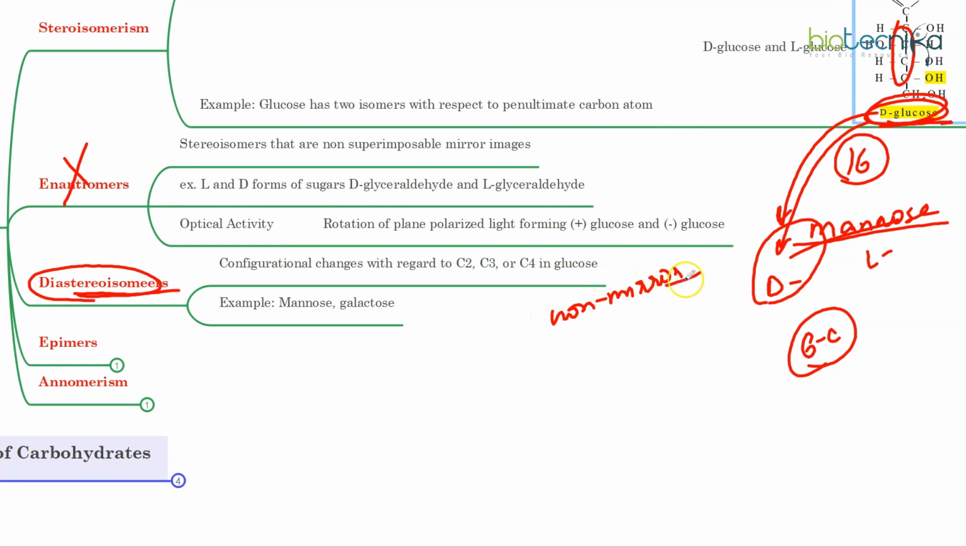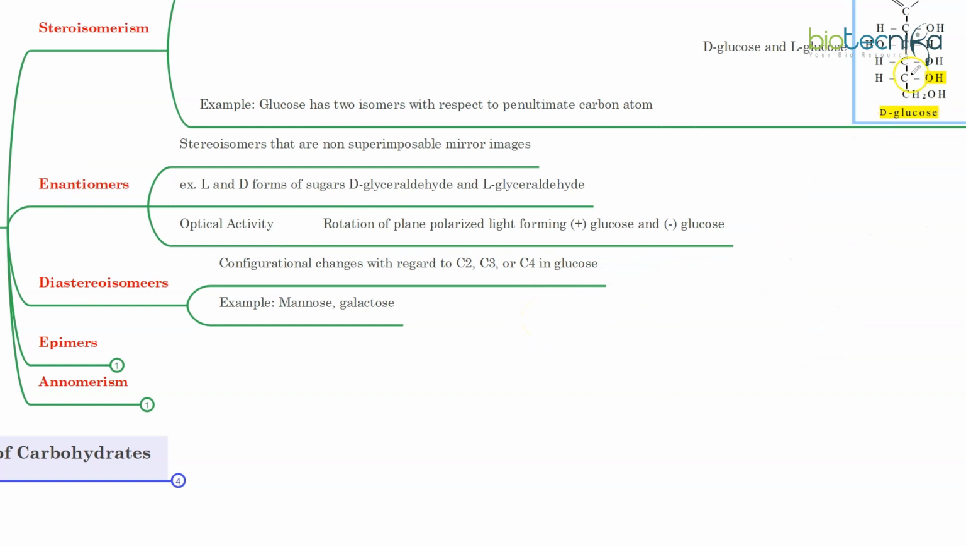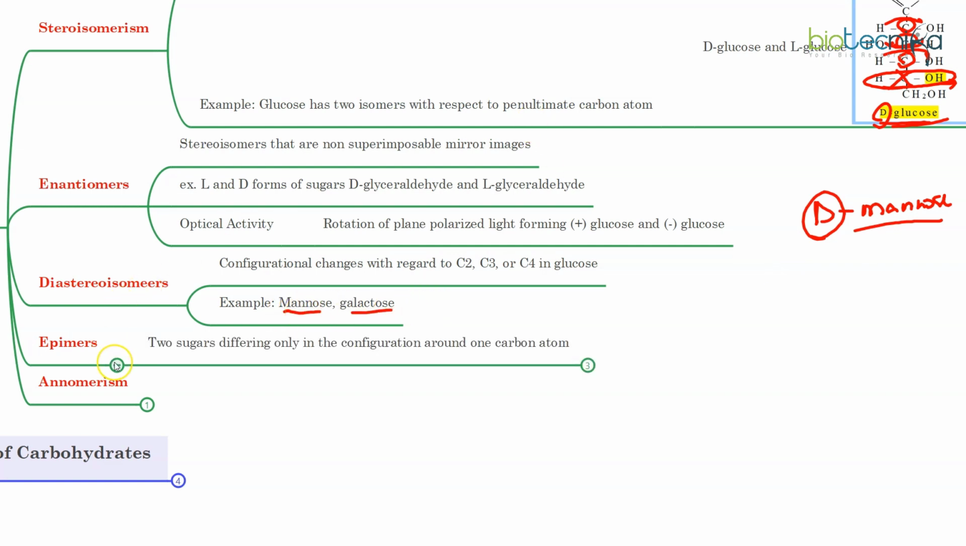The conformational changes can be in the other carbons, because we are not talking about the penultimate carbon. For both D-glucose and D-mannose, the D nature is decided based on the penultimate carbon, whether OH is on the right-hand side or not. That means the difference between D-glucose and D-mannose will be in one of the other carbons. The arrangements of H and OH will be different, which makes them different in structure. The spatial arrangement will be different, although the chemical formula is the same. That's why they are non-mirror images. Example: mannose and galactose.